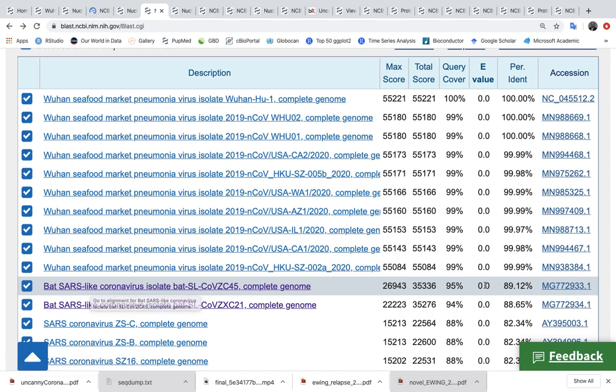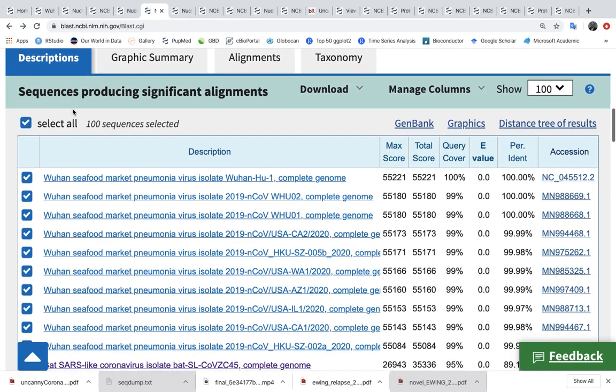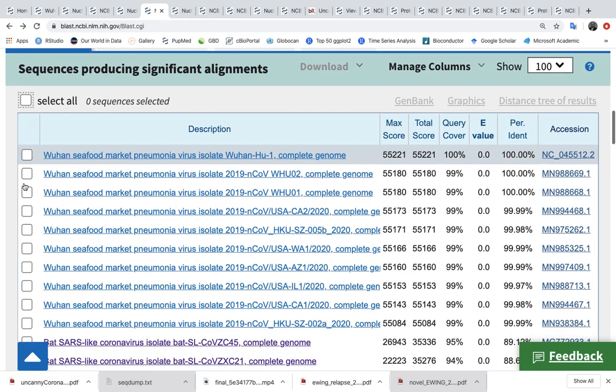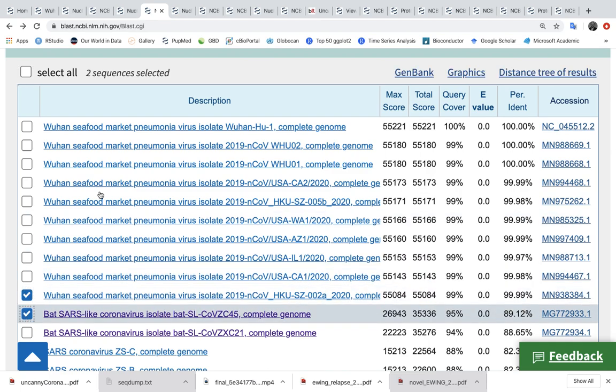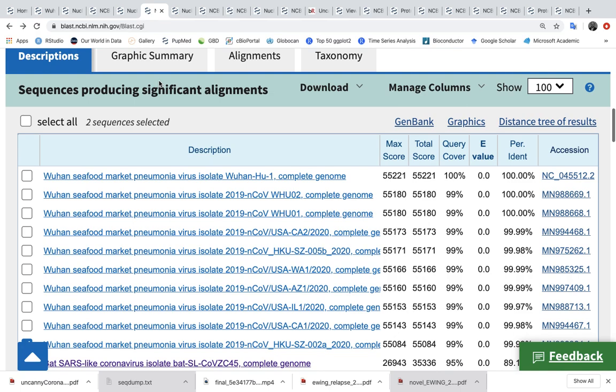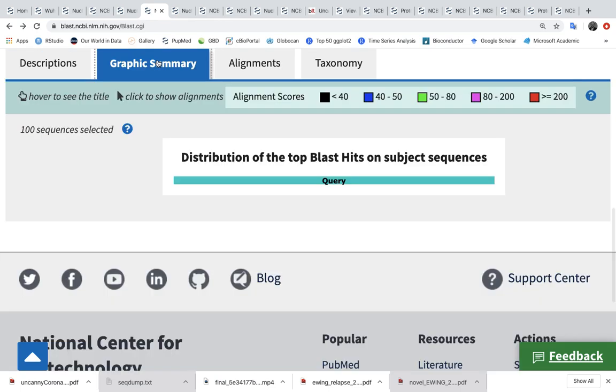The E-value is very important because it tells us how significant this is. It is very low, almost zero, so this is extremely significant. If we want to look at the alignment of one of those viruses, let's say this one with the bat SARS-like virus, let's just see how these look graphically.